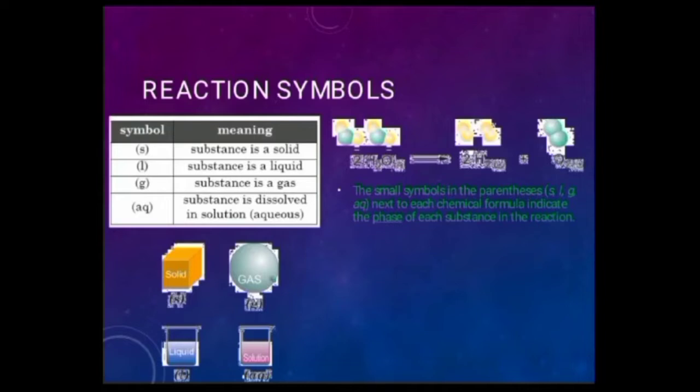Reaction symbols. These symbols have a meaning. S means the substance is a solid, L means the substance is a liquid, G means the substance is a gas, and AQ means the substance is dissolved in solution, or aqueous. These small symbols are in parentheses next to each chemical formula and indicate the phase of each substance in the reaction: solid, gas, liquid, and solution.